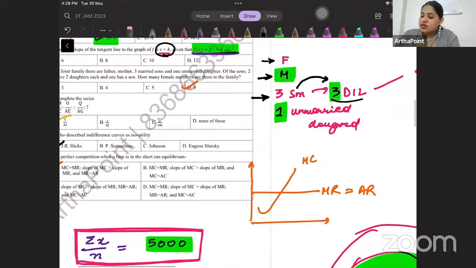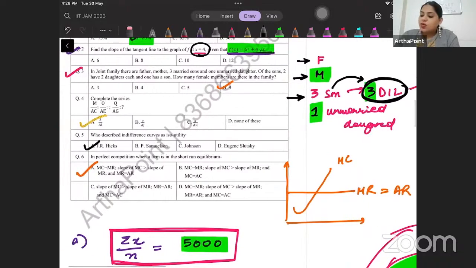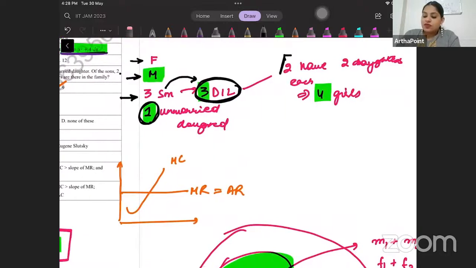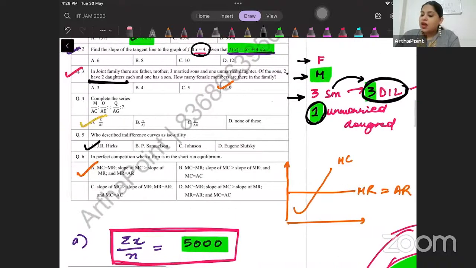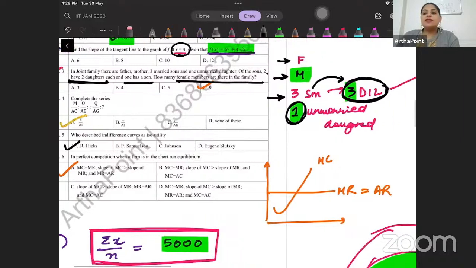So three more females have come from here, right? Now it says that 1 unmarried daughter, so that 1 unmarried daughter is also there. And of the sons, 2 have 2 daughters each. So beta, 2 sons have 2 daughters each, which means 4 more girls come from here, right? 1 has a son, okay? How many female members are there in the family?